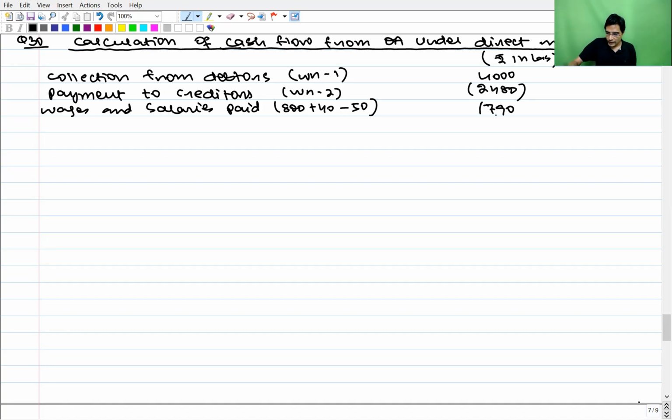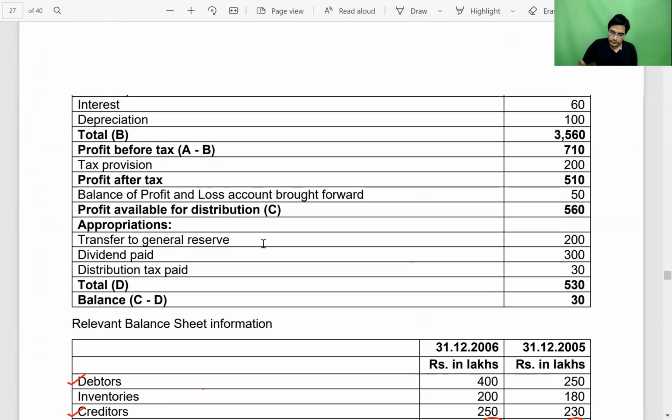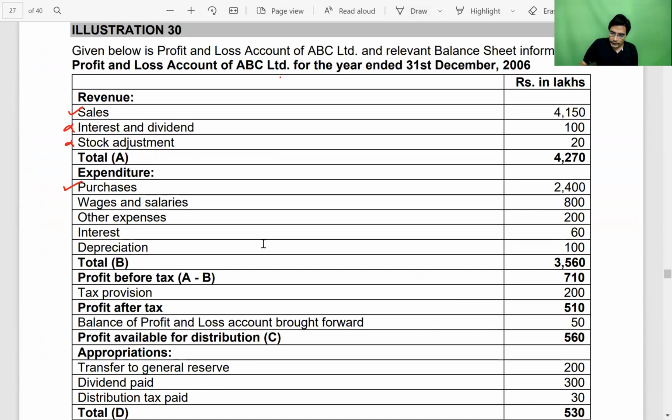790 we have paid. All right. Next item, after wages. After wages, the next information which we have to deal with is other expenses.